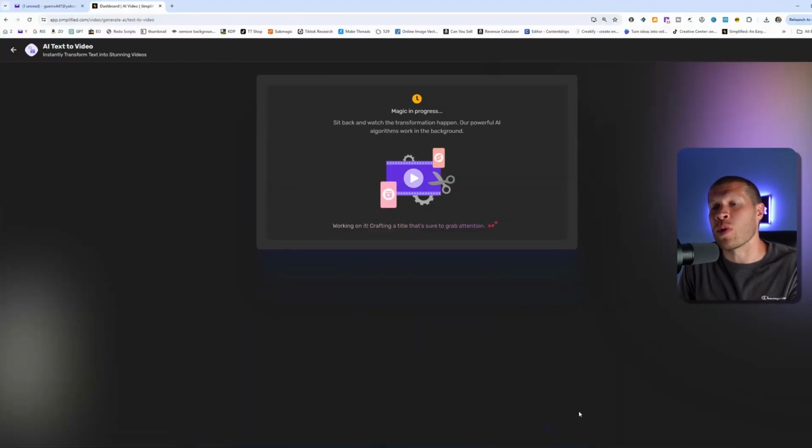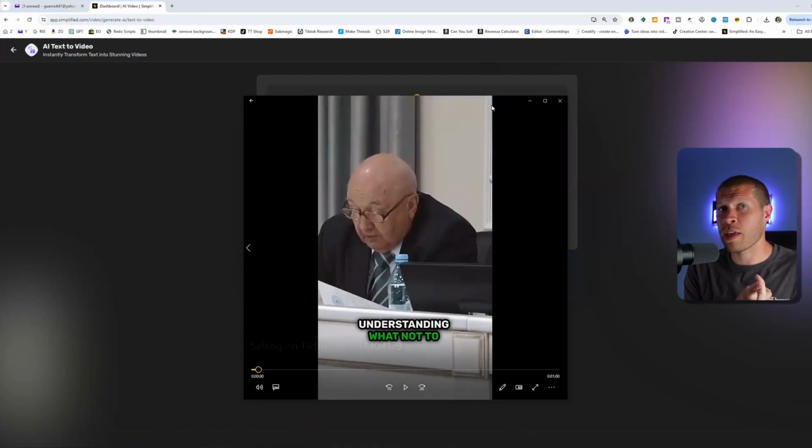And what this is going to do is it's going to go through and create an AI generated video with B-roll on it, with captions on it, with the AI voice reading the script that you gave it or the script that it created when you gave it a topic. And it's going to use royalty-free videos and images to create the video for you. And it does it all automatically, now taking your time out of the equation.